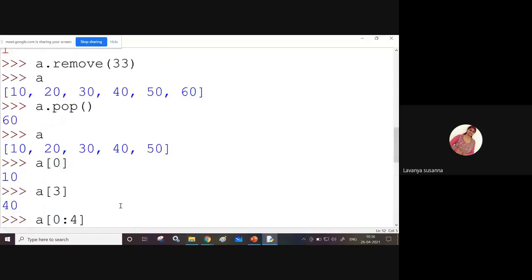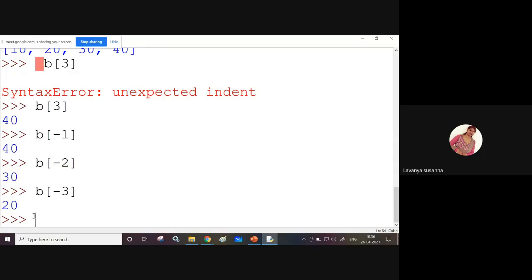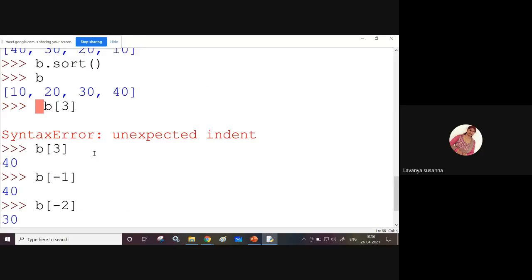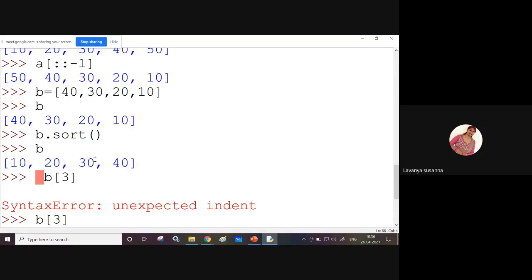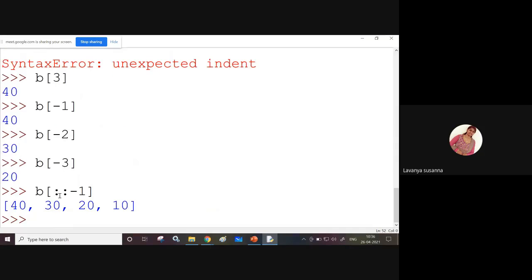Once again, see, B of colon minus 1. Remember, colon minus 1 is reversing the list. Previously, the variable list B contains 10, 20, 30, 40. Now, if you want to reverse this list, just use colon minus 1. B of colon minus 1. The list is reversed.